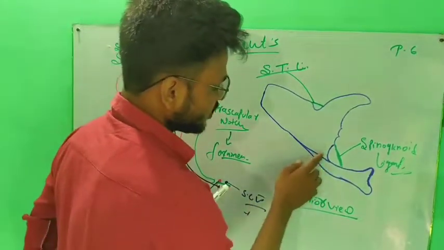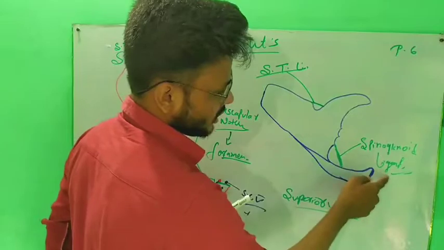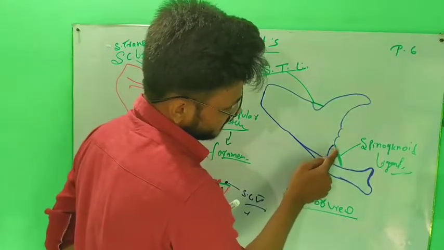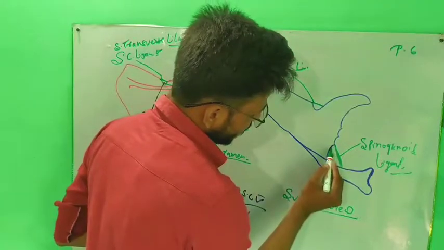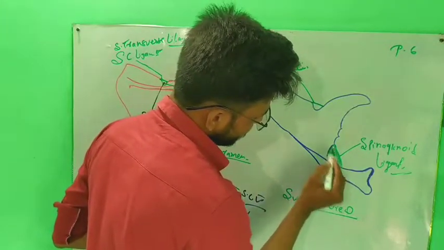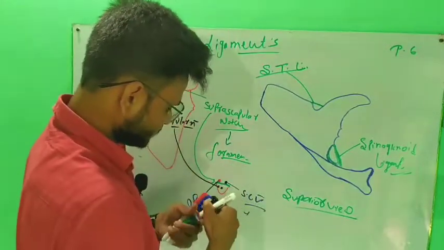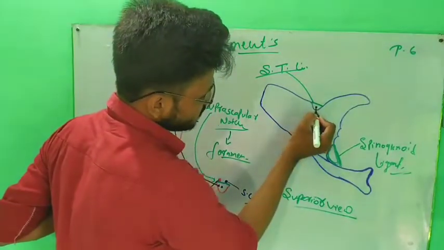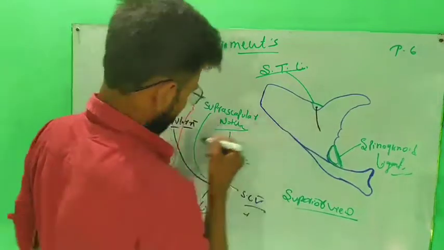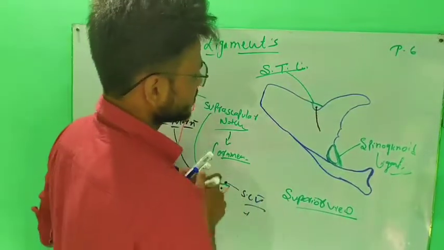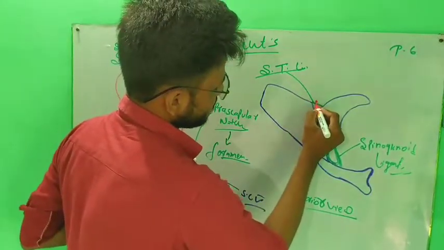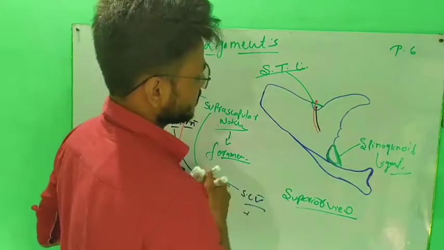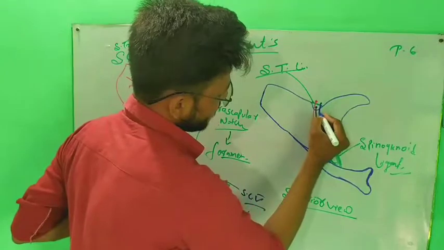Firstly, this is a notch. This notch is called the spinoglenoid notch, and after the attachment of the ligament, this notch is converted into a foramen. Through this foramen there is a nerve, and above the nerve there is an artery, and beside the artery there is a vein.